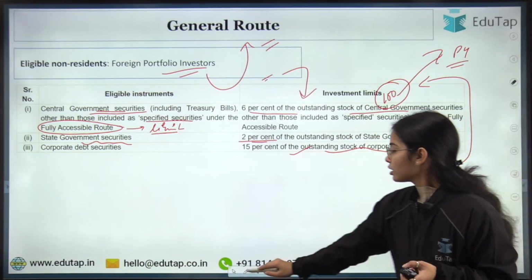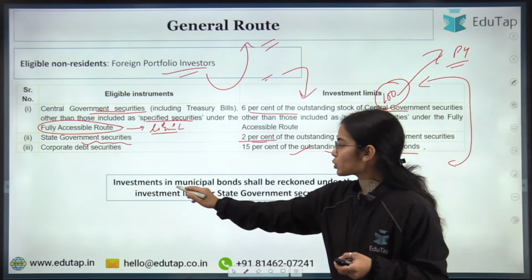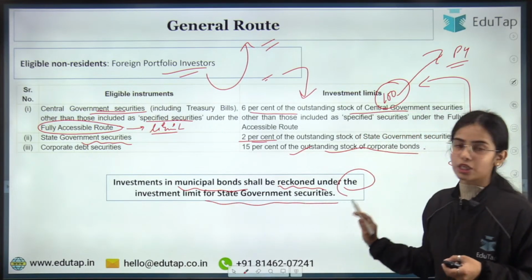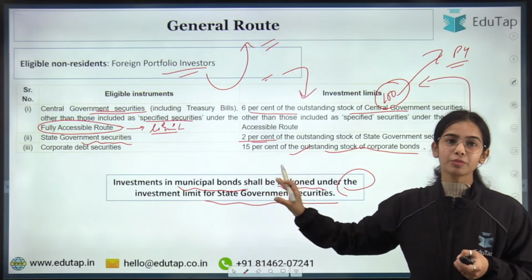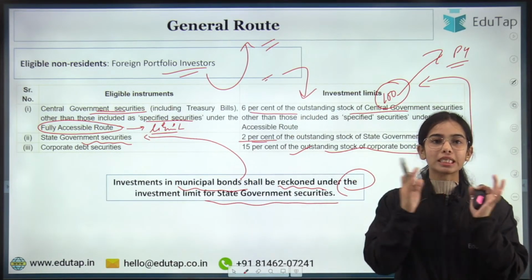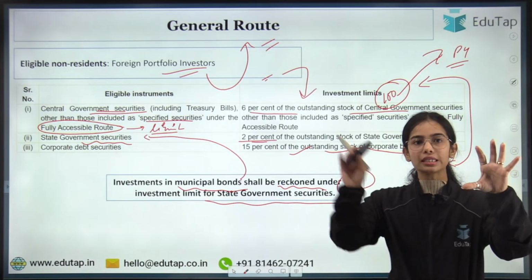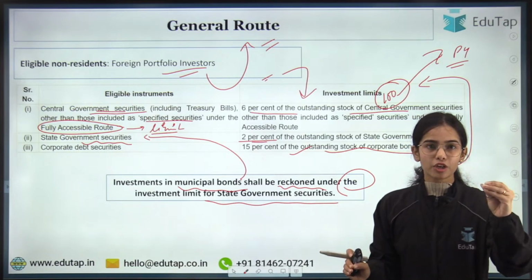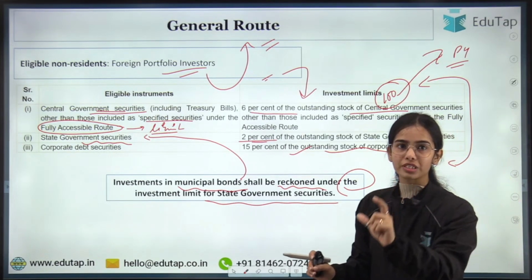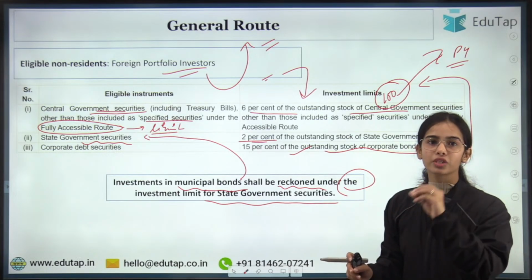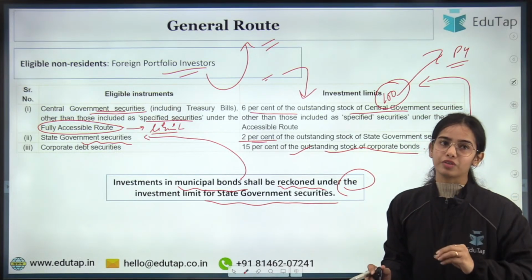Now the investment in municipal bonds shall be reckoned under the investment limit for state government securities. So the investment in municipal bonds will come under the state government securities. So these are the limits. Central government securities, 6% limit for the foreign portfolio investors. State government securities, 2% limit. Corporate debt securities, 15% limit for the foreign portfolio investors.